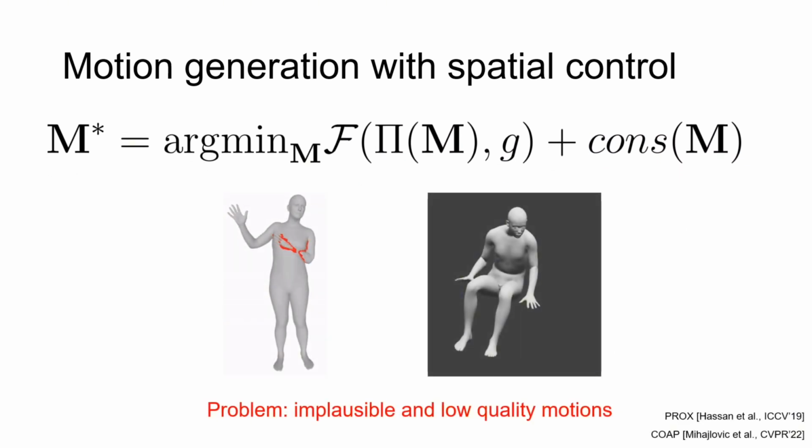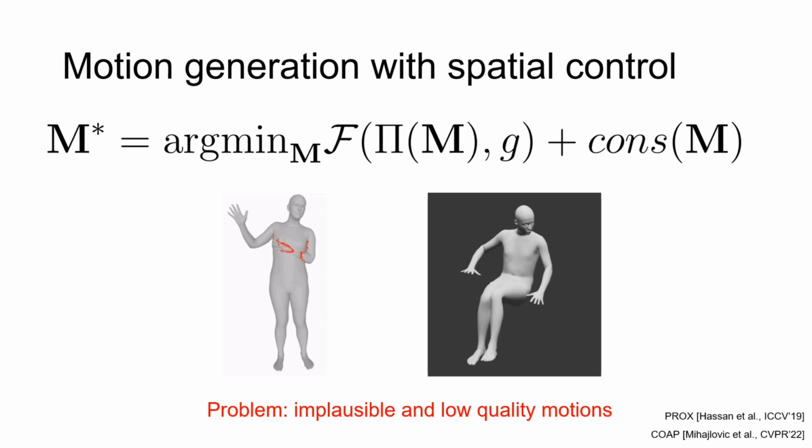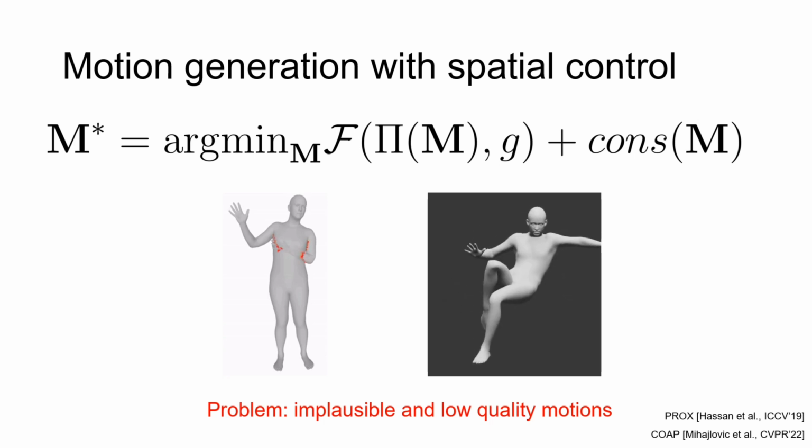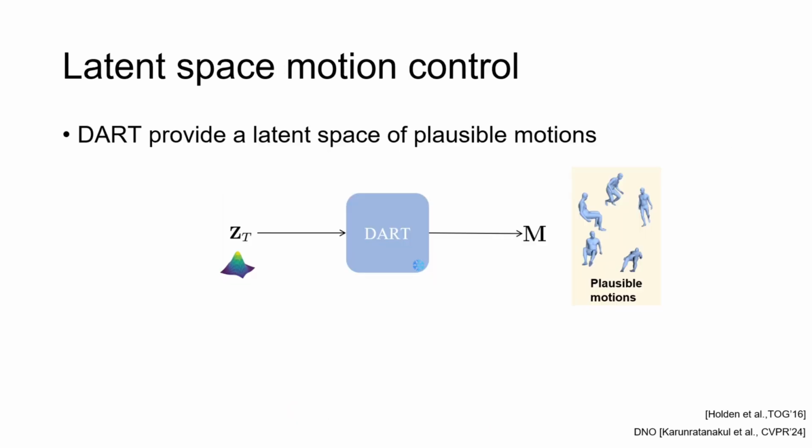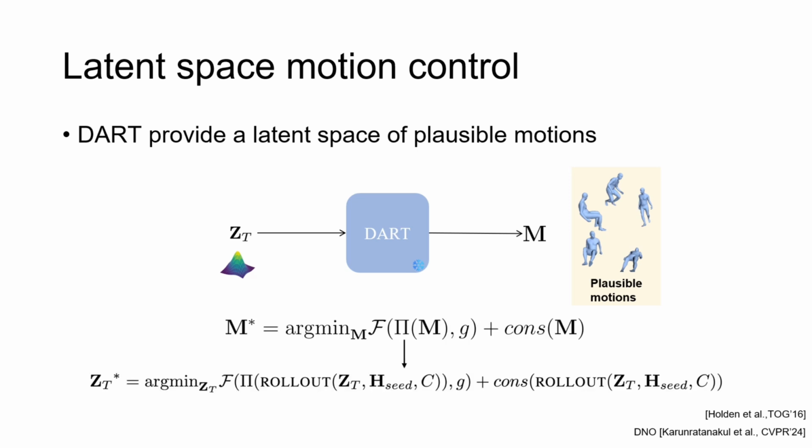However, directly solving the motion control task in the raw motion space often leads to unrealistic motions, as most samples in the raw motion space do not represent reasonable motions. To enhance the generated motion quality, it is advantageous to constrain the solutions within a manifold of plausible human motions. DART offers such a latent space of plausible human motion skills, where each latent noise ZT can be transformed to a short, realistic motion primitive. Therefore, we reformulate the motion control problem as a latent space control problem to achieve more realistic generated motions.